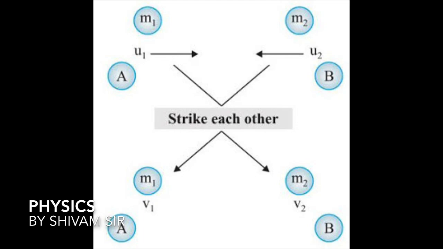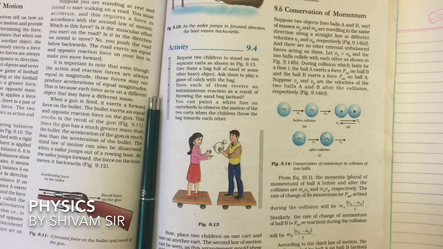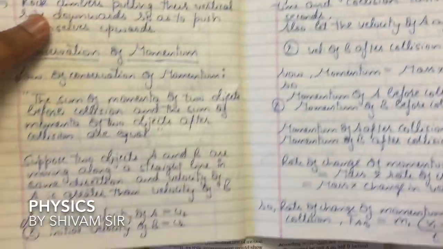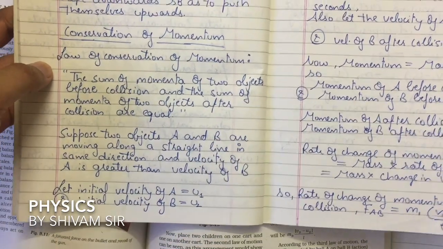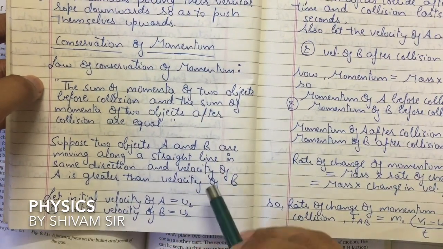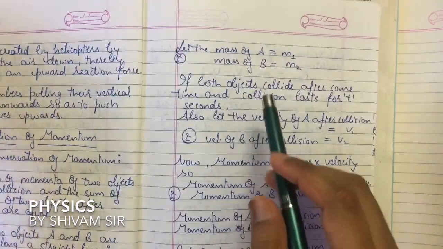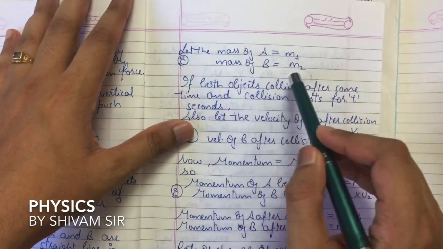Suppose there are two objects A and B moving along a straight line in the same direction, and the velocity of A is greater than the velocity of B. Let the initial velocity of A be u1 and the initial velocity of B be u2. Their initial velocities are u1 and u2, and the mass of A is m1 and the mass of B is m2.